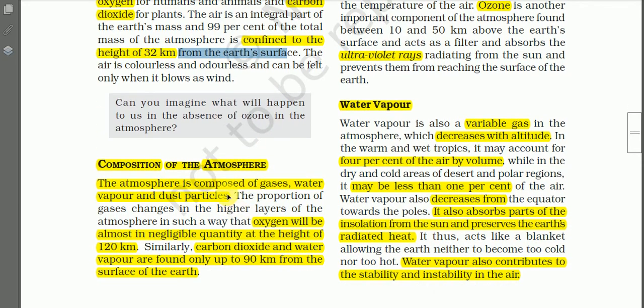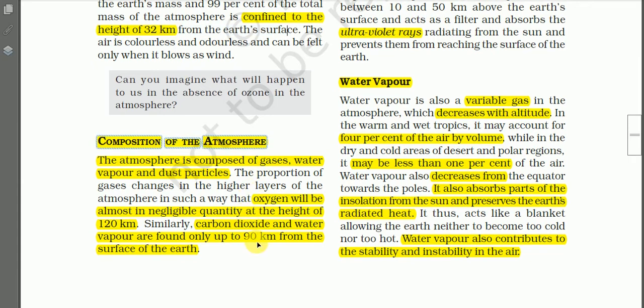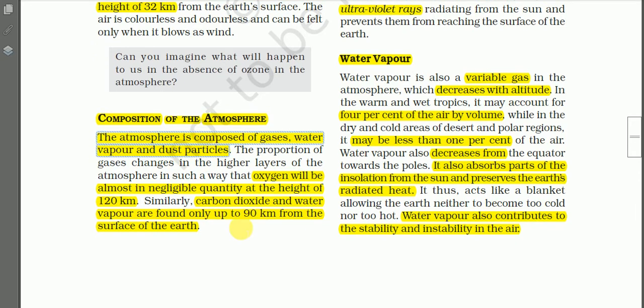Now let us read the composition of the atmosphere. What are the things present in the atmosphere? The atmosphere is composed of gases, water vapor, and dust particles.